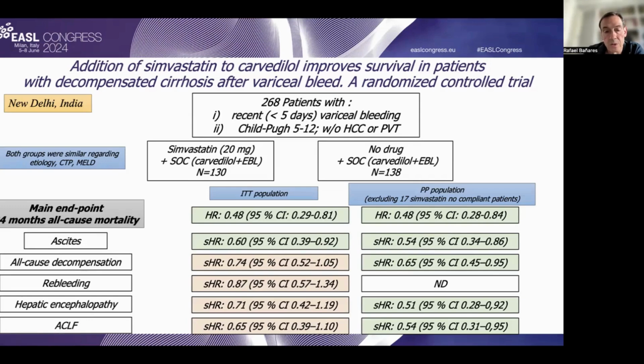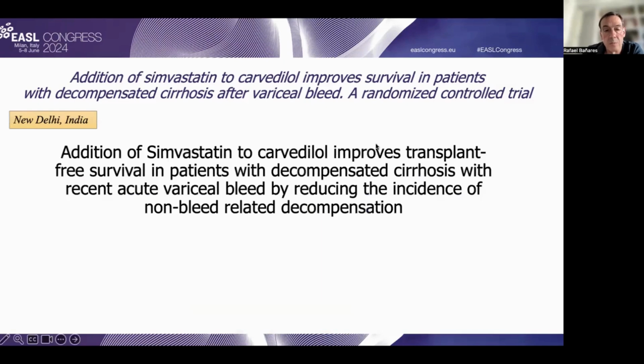population. The results of this study suggest that the addition of simvastatin to carvedilol improves transplant-free survival in patients with decompensated cirrhosis with recent acute variceal bleeding.